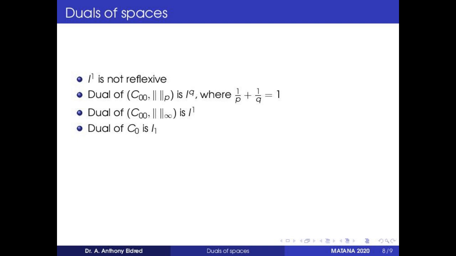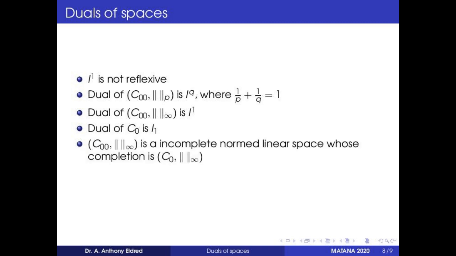And also C0 is an incomplete normed linear space whose completion is C0. Therefore the dual of C0 is L1, and C0 is a completion of C0. And the dual of L infinity is isomorphic to a space that contains L1. So the dual of L infinity is not any known space. It is a space which contains L1.